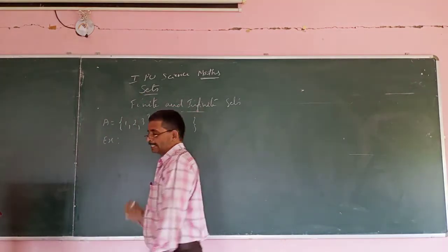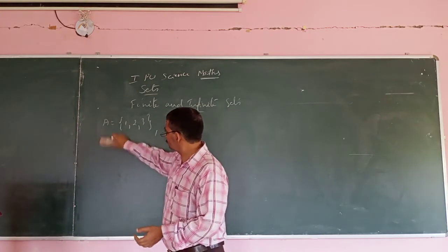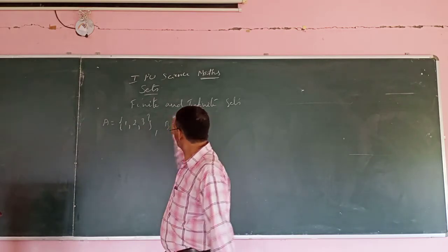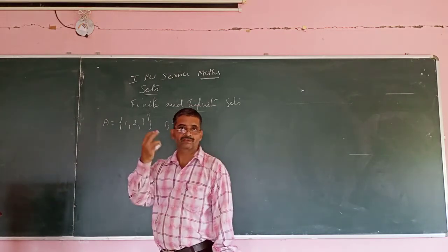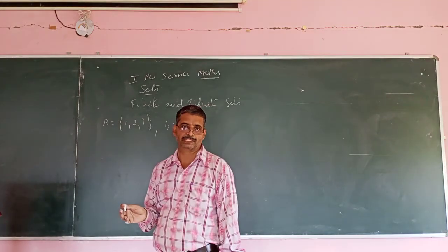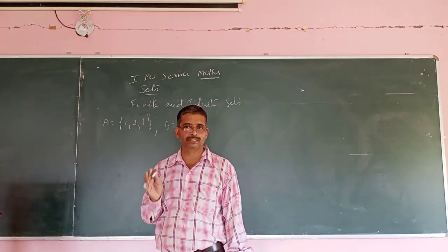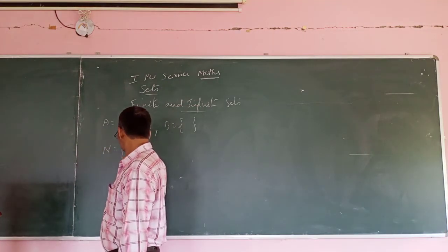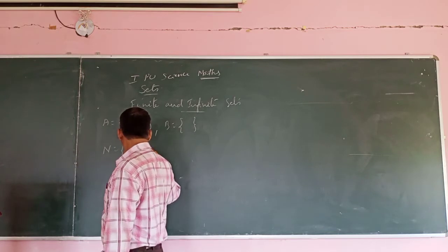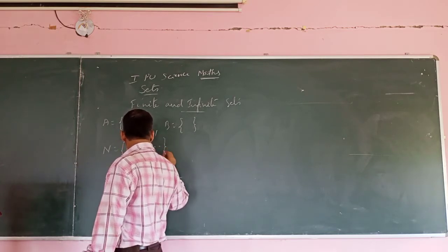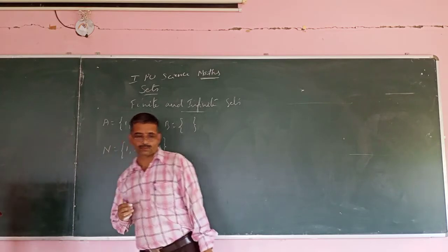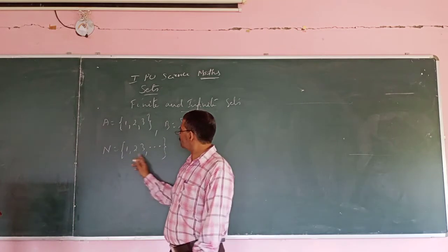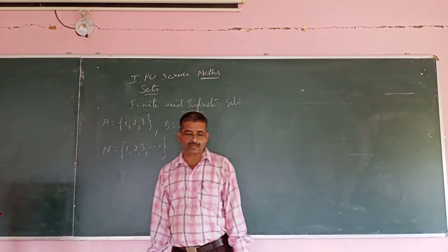Then what about infinite sets? These are all finite sets. What about an infinite set? Again, the name suggests there are infinitely many elements. For example, if I write the natural numbers N, the set 1, 2, 3, you know how to write. Then you write 3 dots indicating that it never stops. 1, 2, 3, next number 4, 5, like that it will continue, never stops. So it is an example of an infinite set.